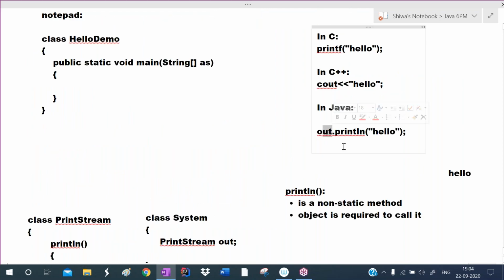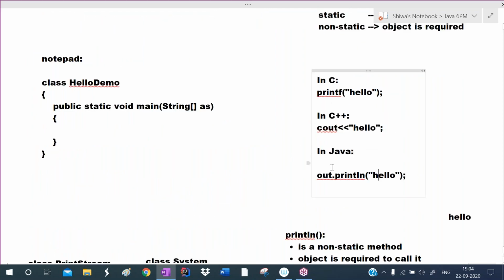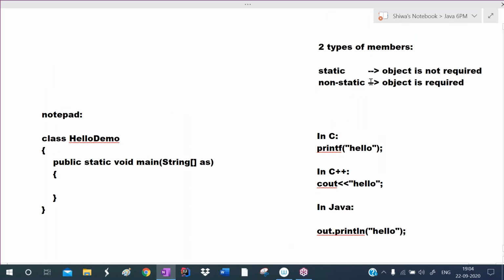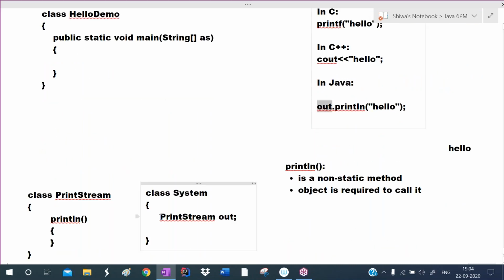But listen, how many types of members are there? Two types. One is static, another is non-static. For static members, an object is not required. For non-static members, an object is required. Now this out is also one member. Is this a static member or non-static member? This is a static member. For a static member, an object is not required, but we use the class name.